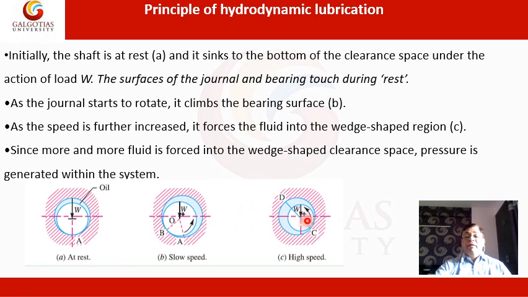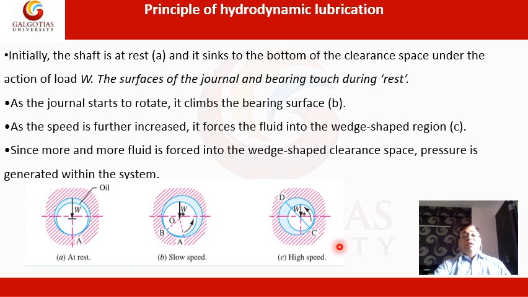Then the eccentricity of the journal shifted towards the left, and the journal climbs on the left side here, from A to B. From A to B moves the journal. When we further increase the speed, a thick film is generated between the journal and bearing. So as the journal starts to rotate, it climbs the bearing surface.